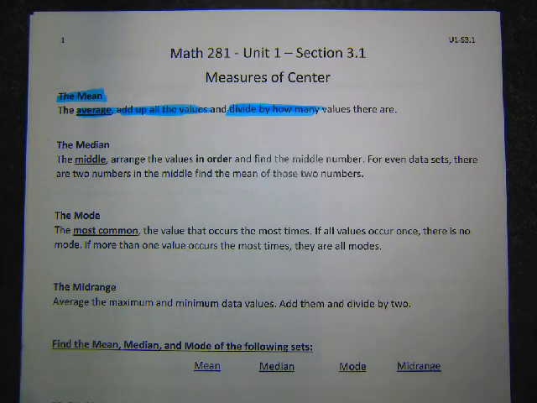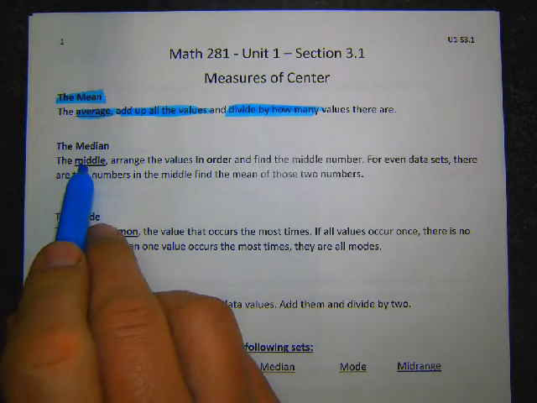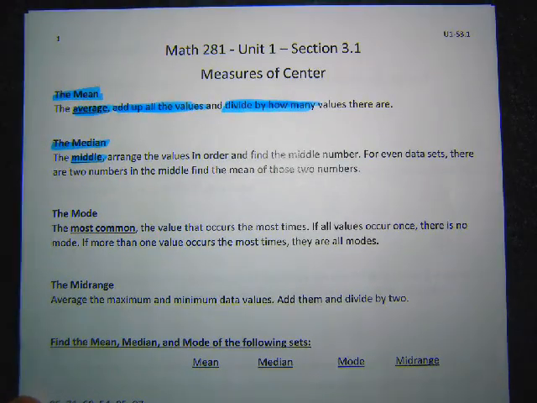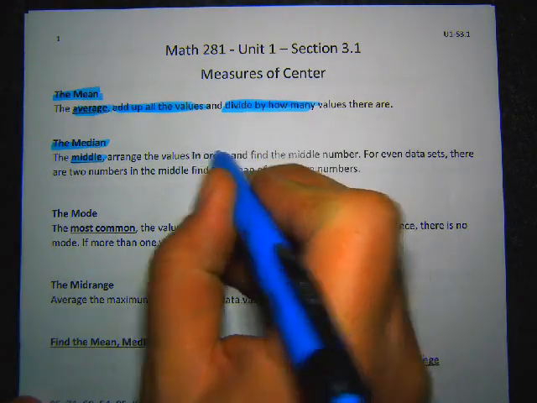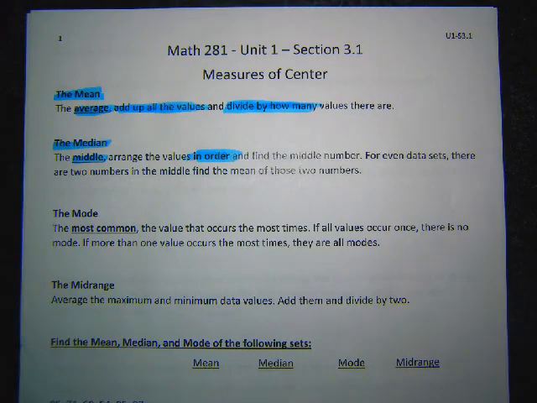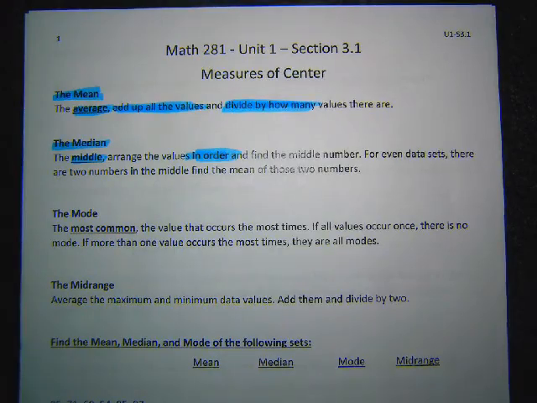The next one is called the median. The median is a different way to do it. With the median, we look for the middle number. But the middle number only makes sense if the data is in order. I used to teach middle school, and students would be terrible about this. I'd give them a set of numbers and ask for the median, and they wouldn't put the data in order. The largest number, 25, would be in the middle of the set, and they'd say, oh yeah, that's the median. And I'd say, well, that's the biggest number in your data set. That's not the middle, that's the highest number. You have to put it in order to get the right middle value. Data needs to be in order for the median to make sense.